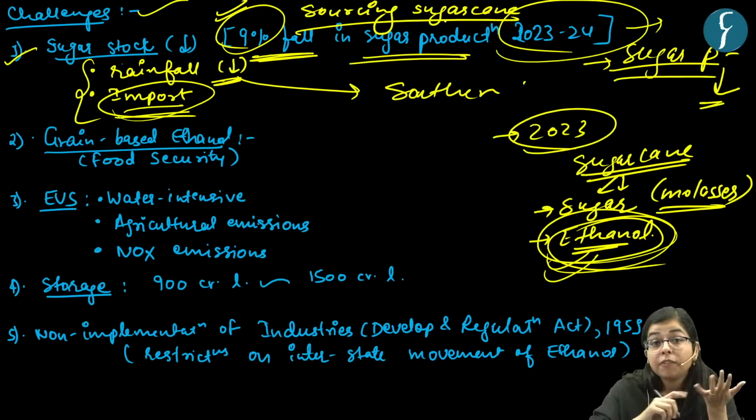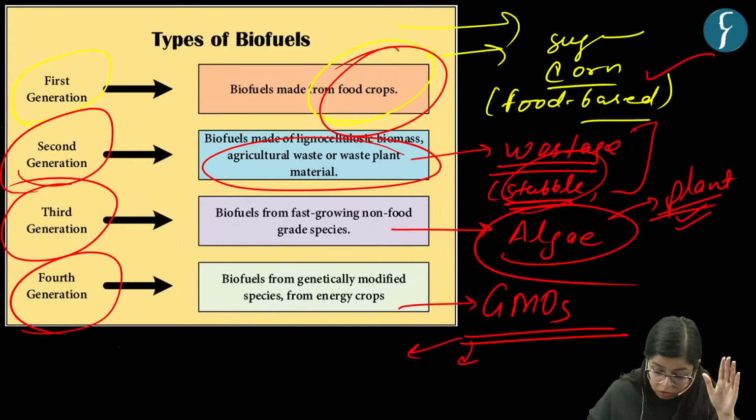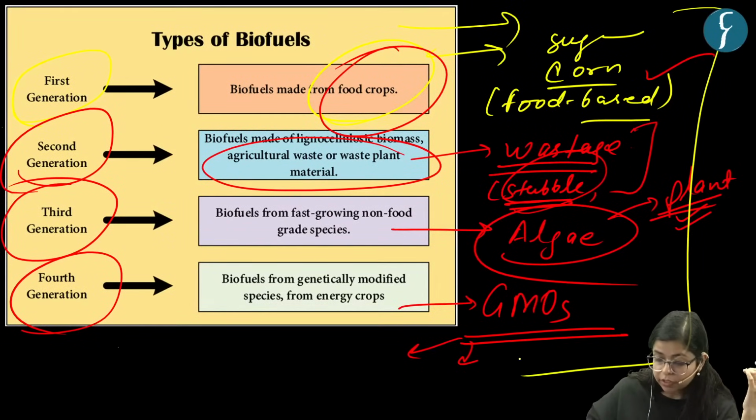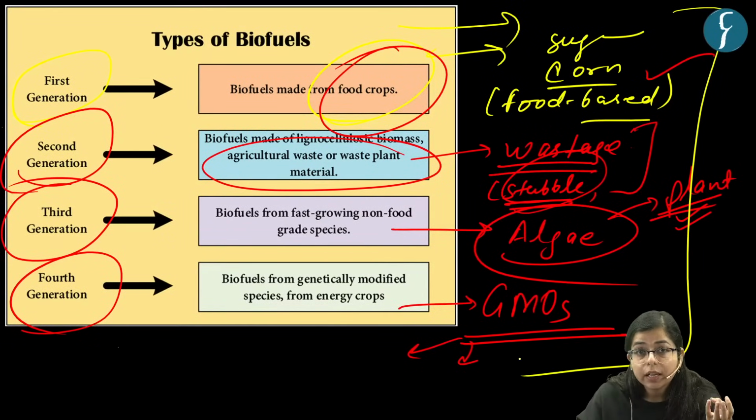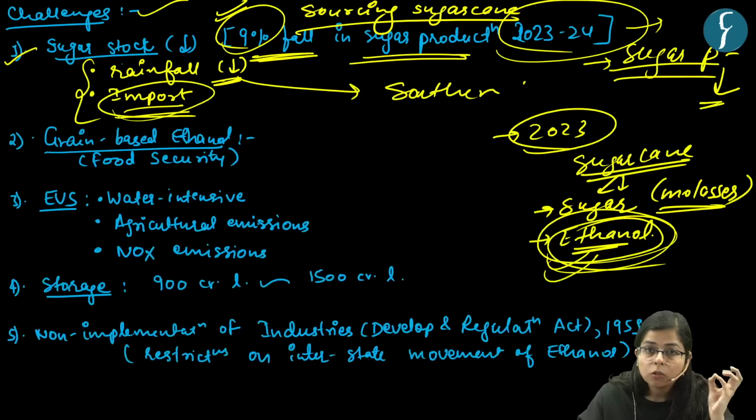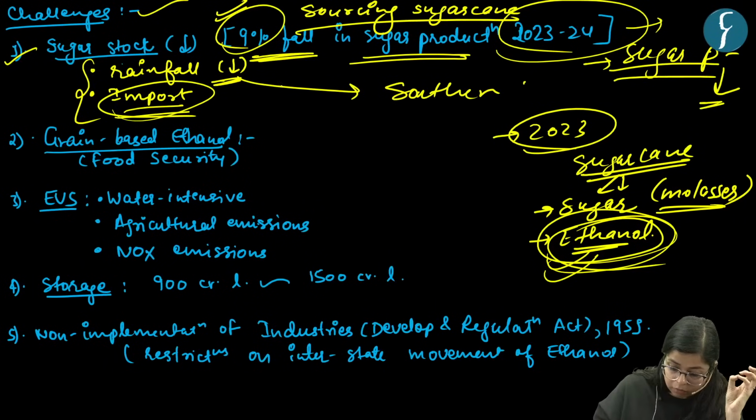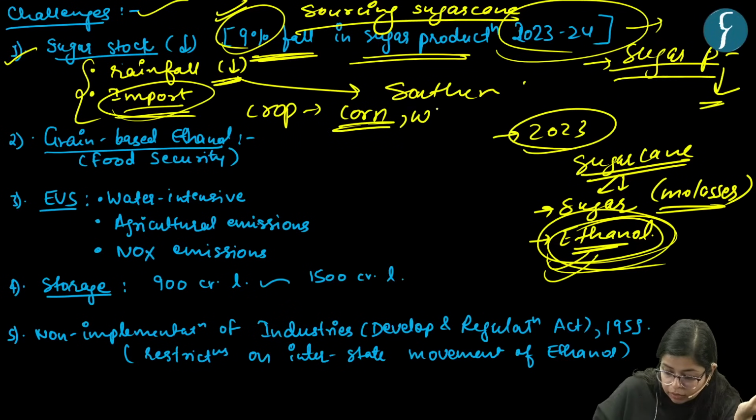Other sources of biofuel generation, as we discussed. One may think that if sugarcane availability is lower, let's switch to other biofuel crops. What is the other major biofuel crop? It is corn or maize, and other crops are, say, rice.